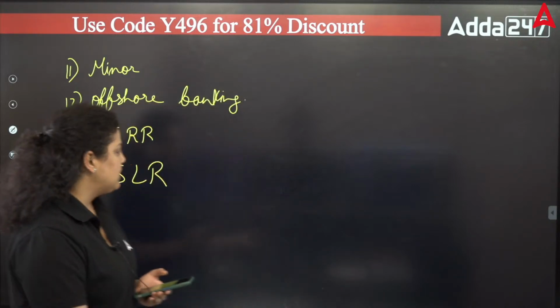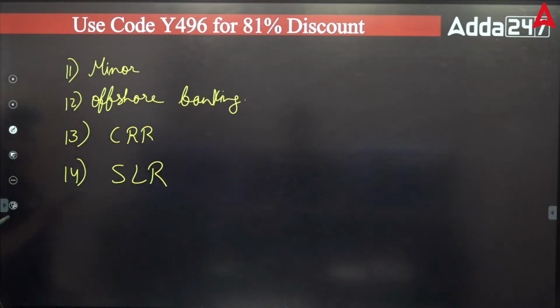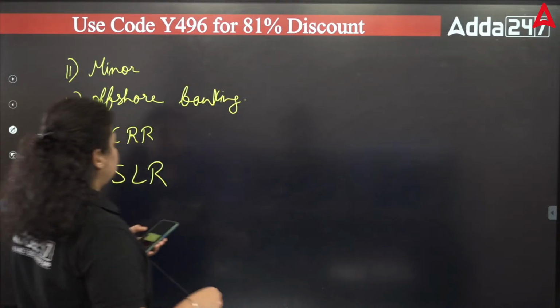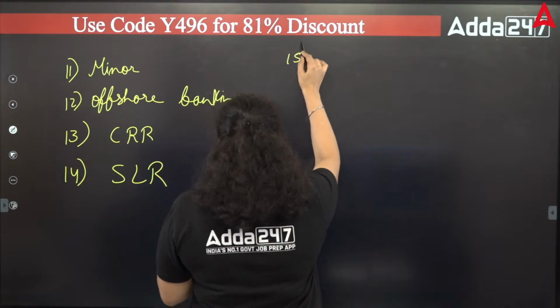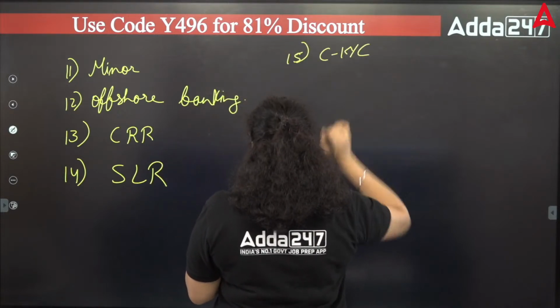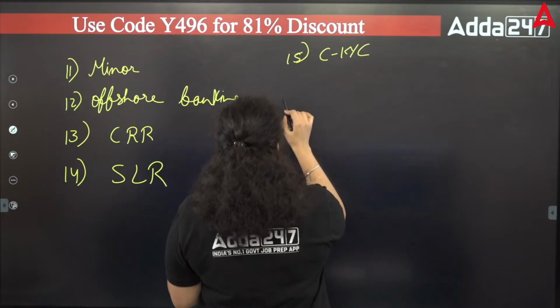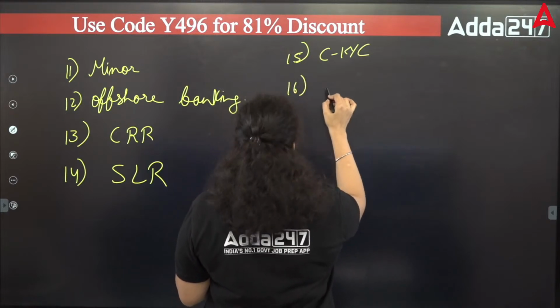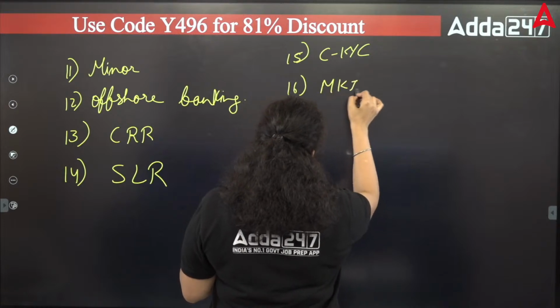Okay. The next question was from the SLR. Then we got a question from the topic CKYC. Then MKIS was there, the Marketing Information System, which has been asked.